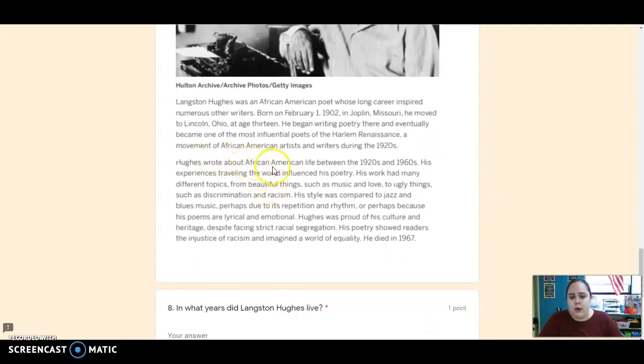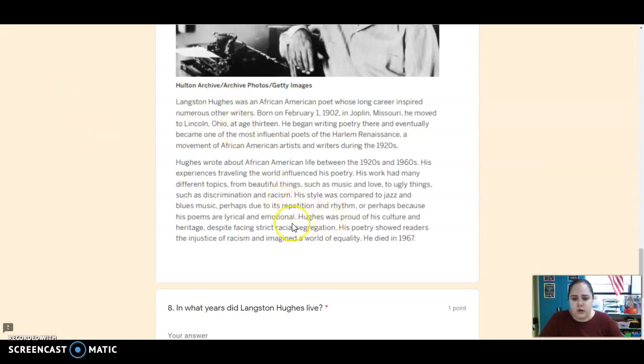Hughes wrote about African-American life between the 1920s and 1960s. His experiences traveling the world influenced his poetry. His work had many different topics, from beautiful things such as music and love, to ugly things such as discrimination and racism. His style was compared to jazz and blues music, perhaps due to its repetition and rhythm, or perhaps because his poems are lyrical and emotional.